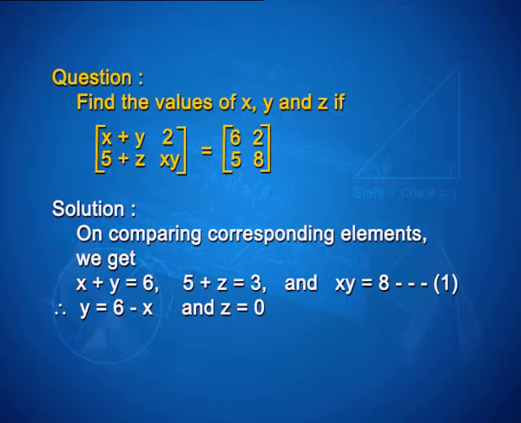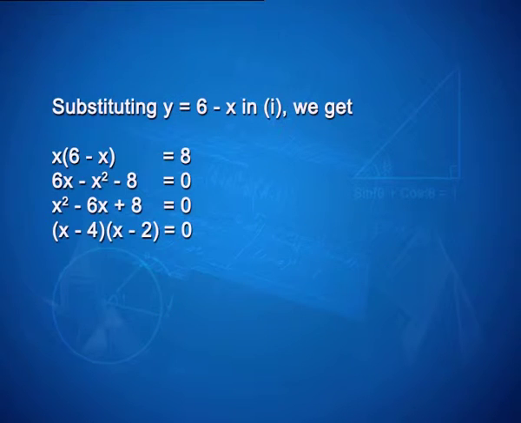Therefore, from the first equation we get y is equal to 6 minus x. From the second equation, the value of z is 0. Substituting y is equal to 6 minus x in the first equation, we get x into 6 minus x is equal to 8. That gives a quadratic 6x minus x square minus 8 is equal to 0. Arranging in standard form, x square minus 6x plus 8 is equal to 0.